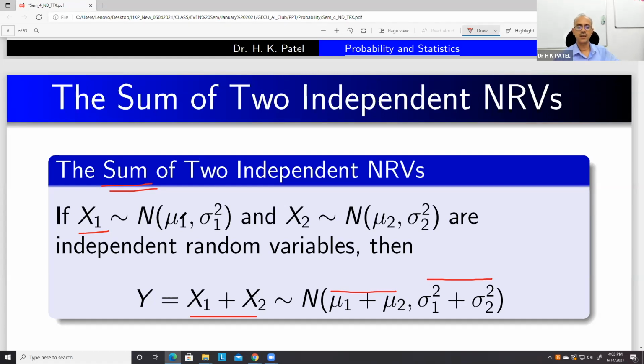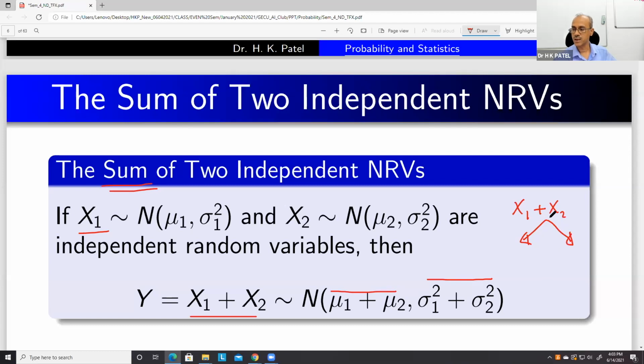We have already seen how to find the mean and variance when you add two random variables. So we are using those things. The mean is simply the sum of the means of x1 and x2.